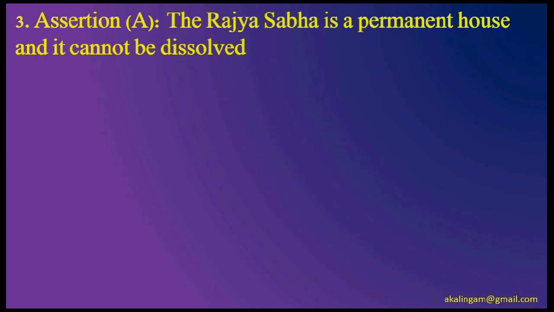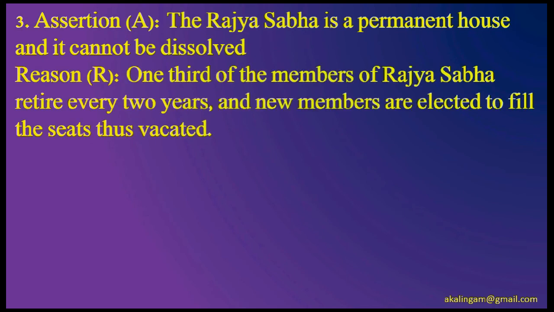Question number 3. Assertion: The Rajya Sabha is a permanent house and it cannot be dissolved. Reason: One third of members of Rajya Sabha retire every 2 years and new members are elected to fill the seats thus vacated.